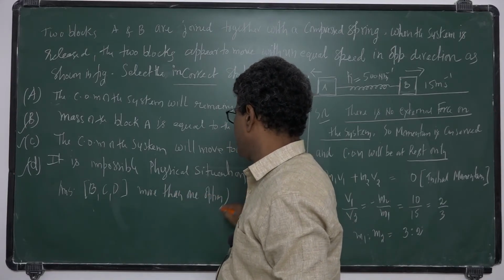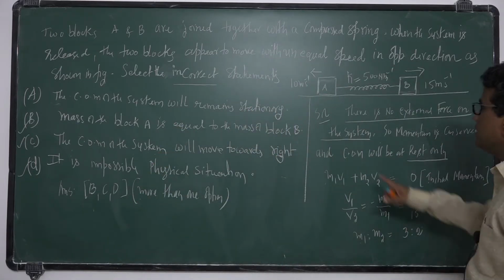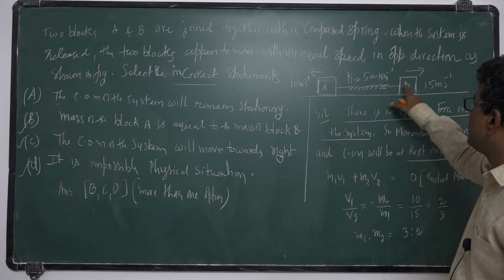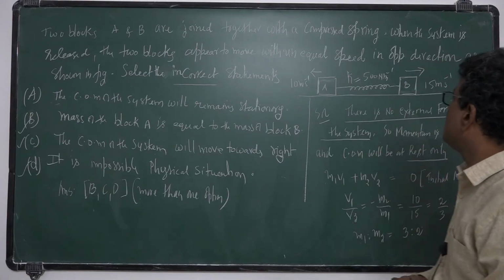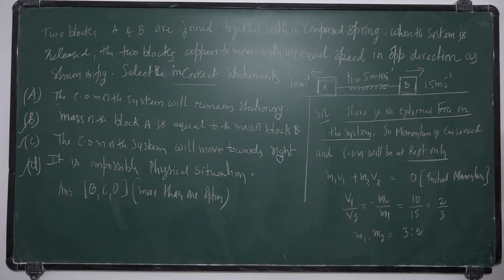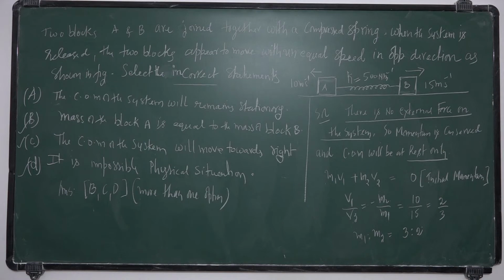Okay, you take this. Here these together we can consider as a reduced mass. Suppose you want velocity of center of mass, you can consider as a reduced mass. So kinetic energy, velocity of center of mass, half k x square. Masses are in the ratio 3:2. So reduced mass of the system.